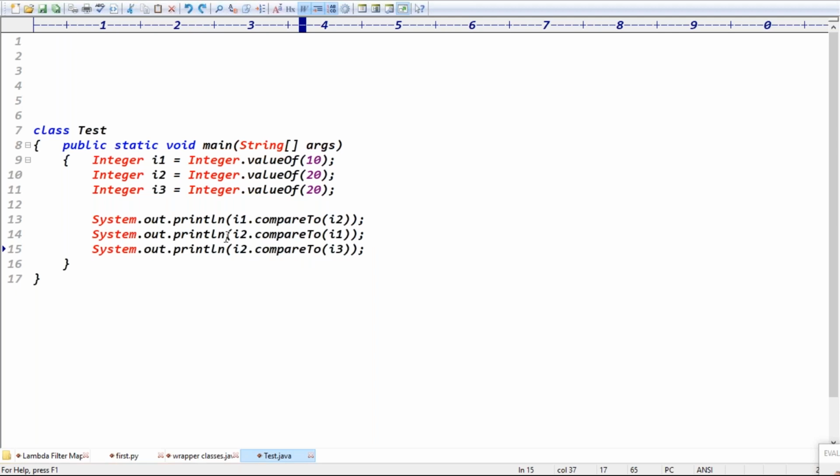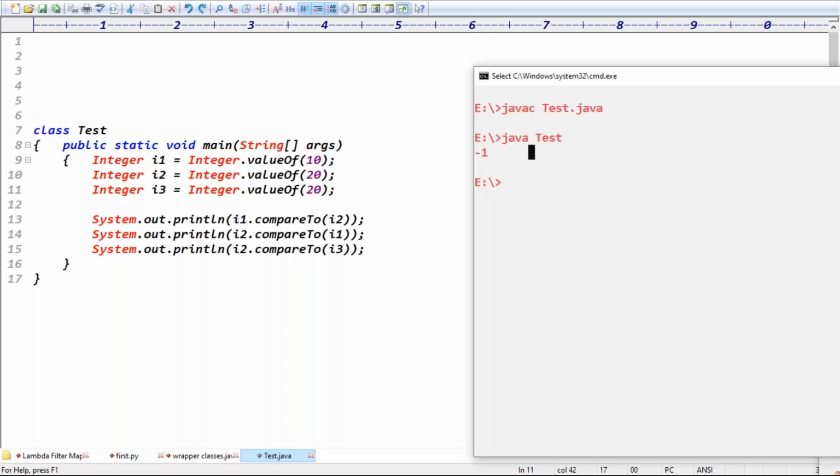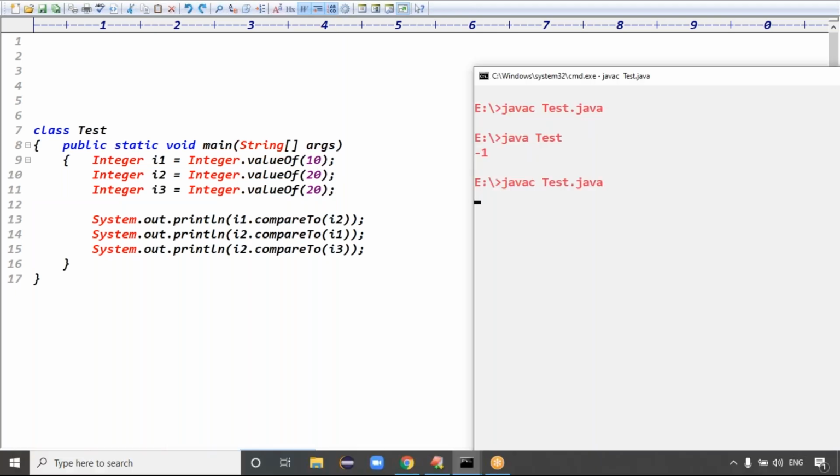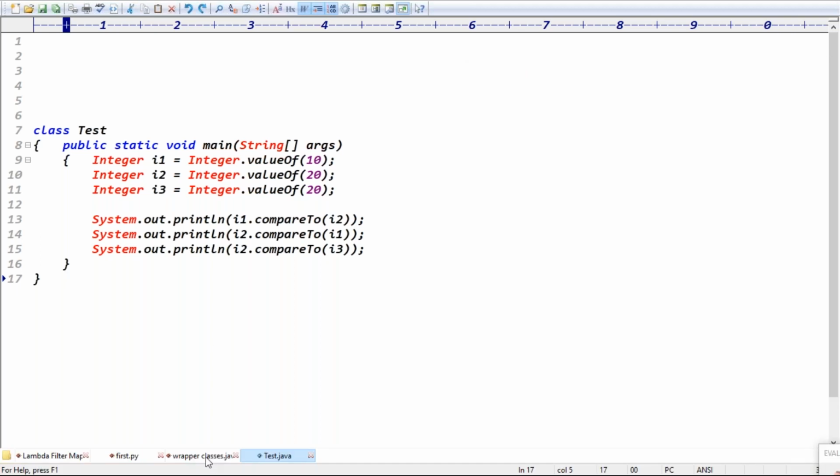Exactly, guys. i2.compareTo(i1), 20 versus 10, is positive, so 1. i2.compareTo(i3): both are the same, content 20, so it returns 0. So -1, 1, and 0, right? Exactly. Is it clear now?